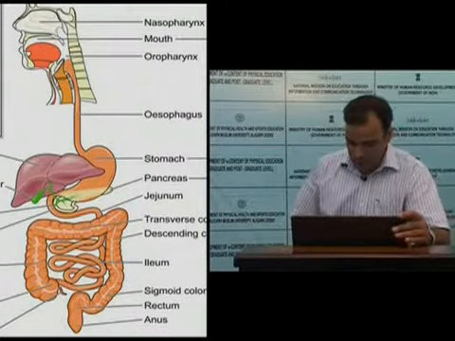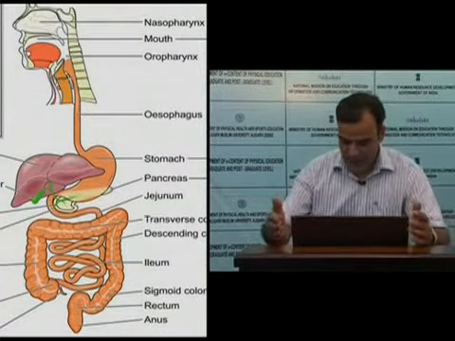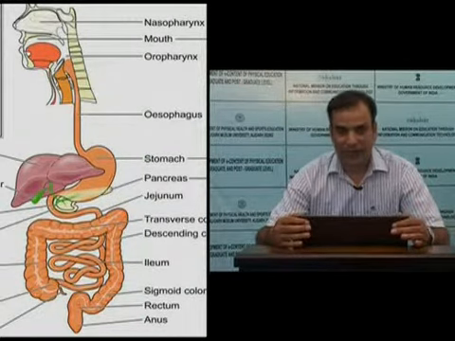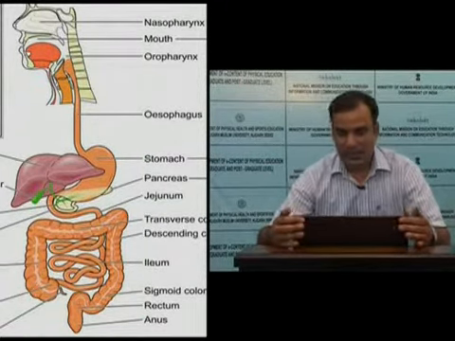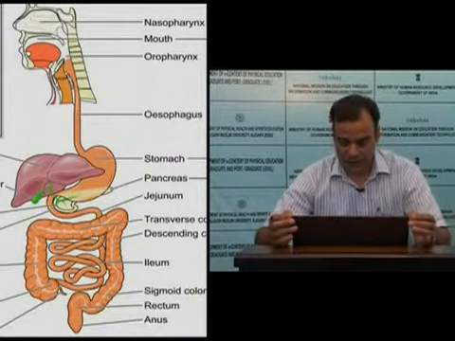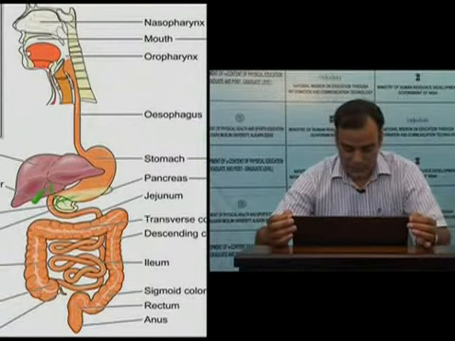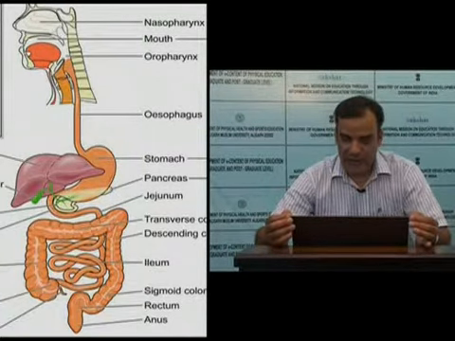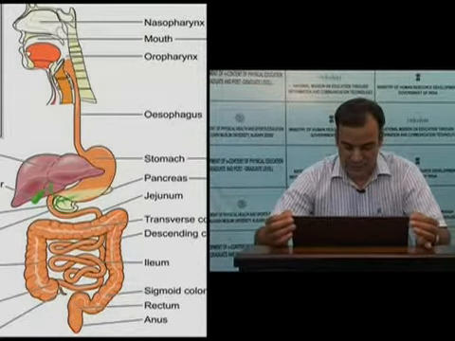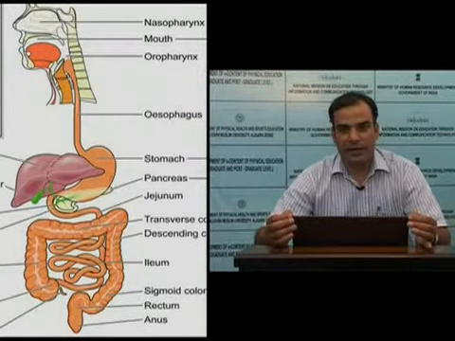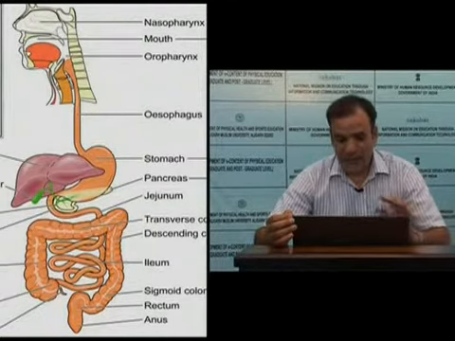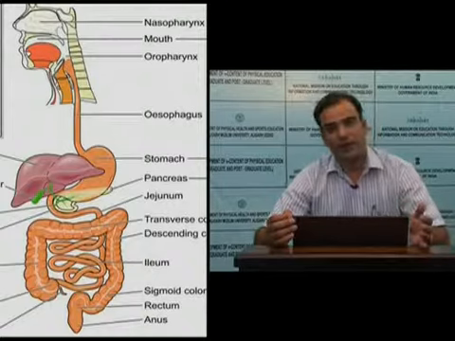Now if we look at all the enzymes that are secreted in the digestive system, these are salivary amylase present in the saliva, secreted in the mouth. Then we have pepsin, which is secreted in the stomach. Then the enzymes trypsin, chymotrypsin, carboxypeptidase, pancreatic lipase and pancreatic amylase. These six enzymes and many more are secreted by the pancreas.